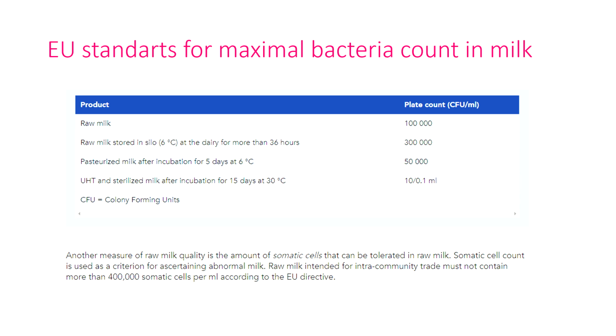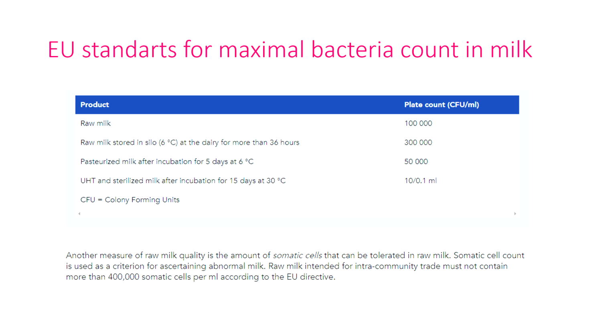So these are the European standards for maximal bacteria count in milk. According to the European standard, raw milk contains 1 lakh CFU per ml. Raw milk stored at 6 degrees Celsius, like in a dairy refrigerator, for more than 36 hours contains 3 lakh CFU per ml.